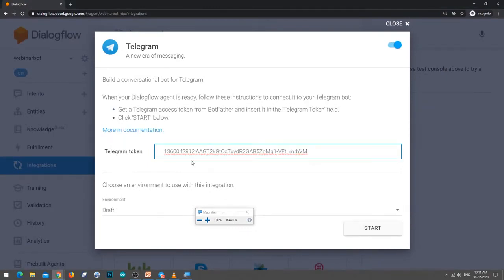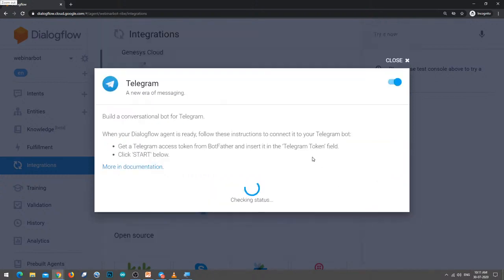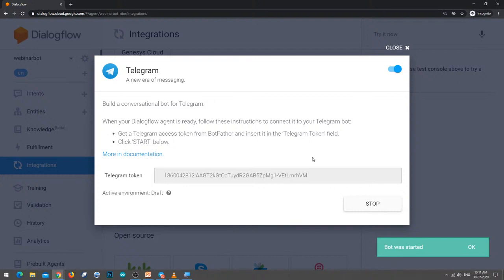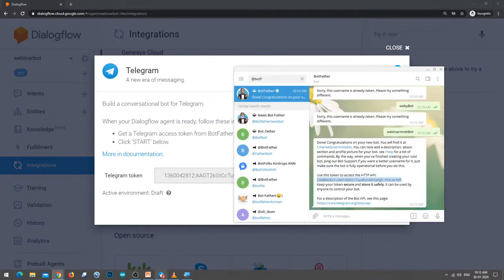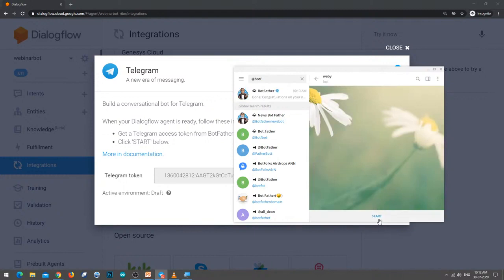So when I paste the Telegram token, you can see the start button was enabled. So when you click on the start button, immediately your bot will be live on Telegram. So this will take just a minute to deploy this bot. Yes, bot was started. So which means that the chatbot which has been trained on this Google Dialog Flow is available on Telegram. So let me open this by clicking on this URL which has been displayed by BotFather. So let me click on it. So let me click on start.